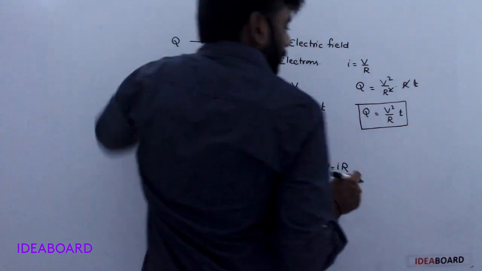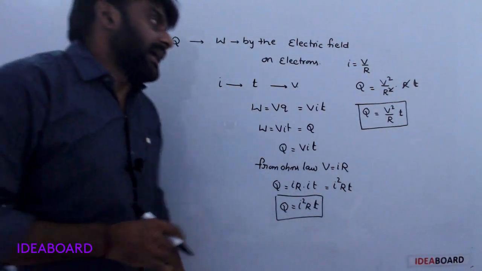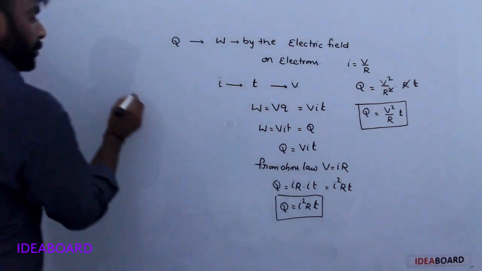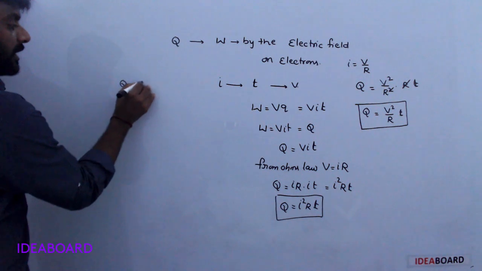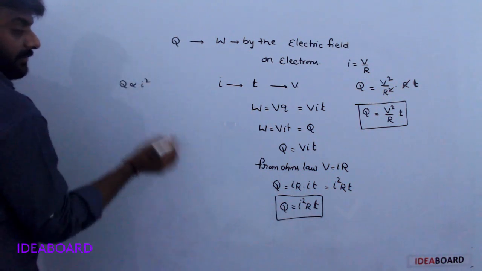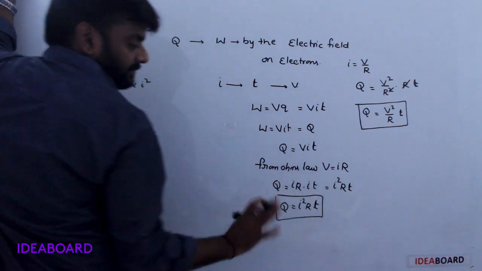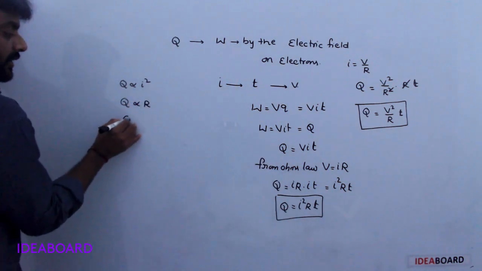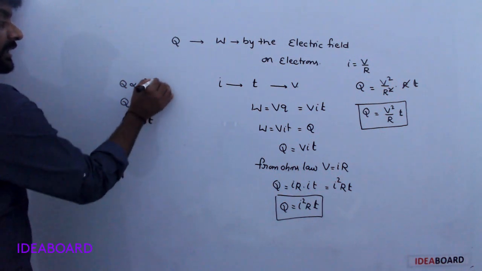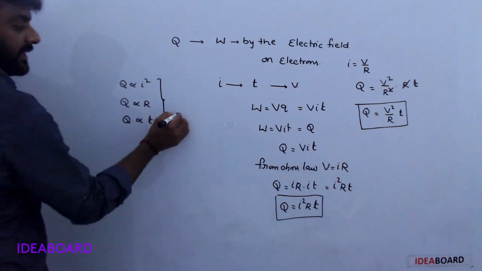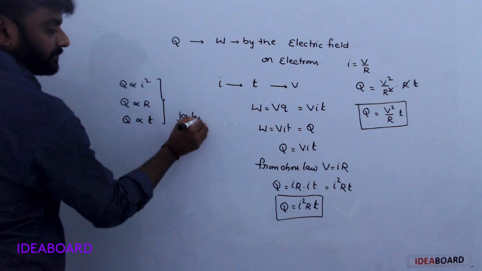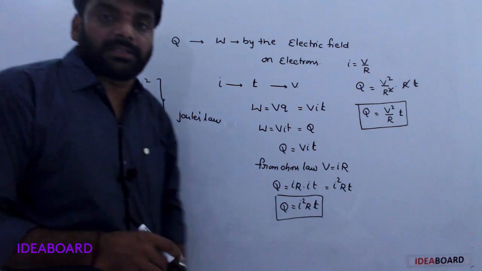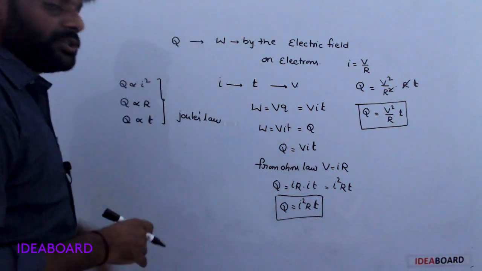So Q is directly proportional to I square when resistance and time are fixed. Q is directly proportional to resistance, and Q is directly proportional to t. These three are nothing but Joule's laws. Understood?